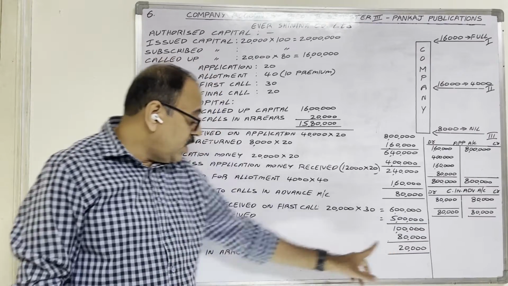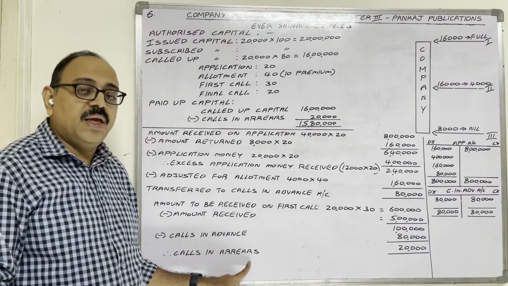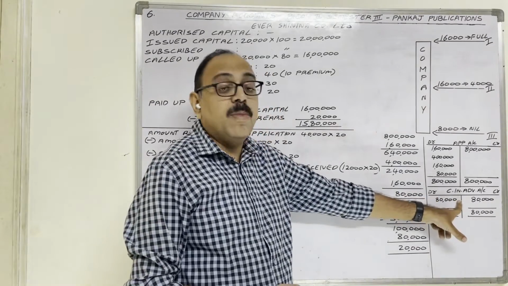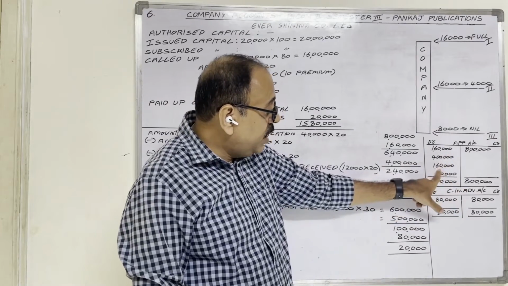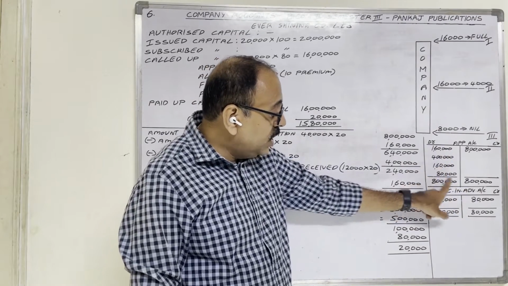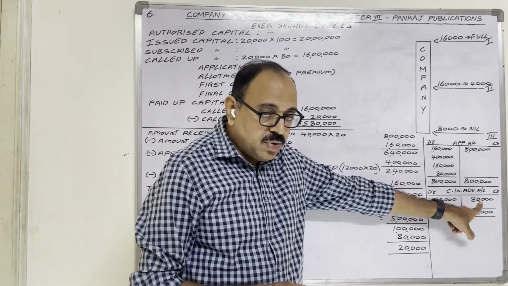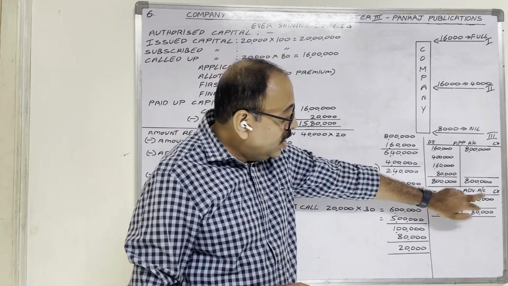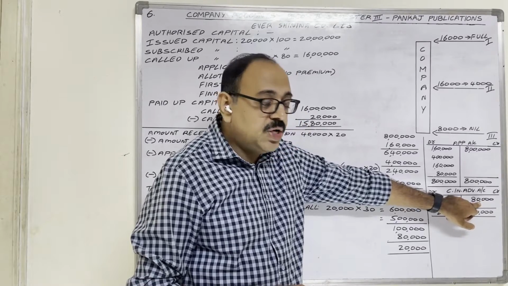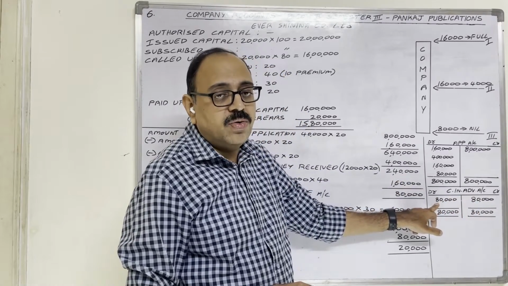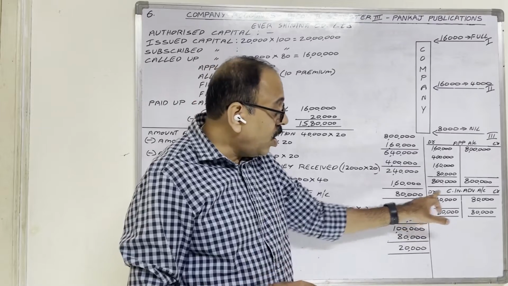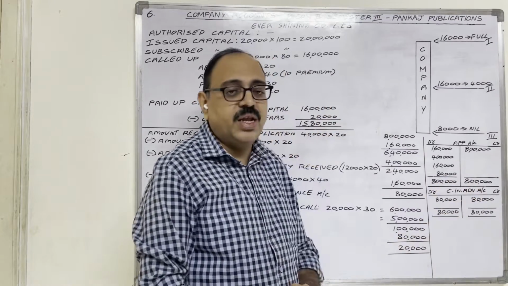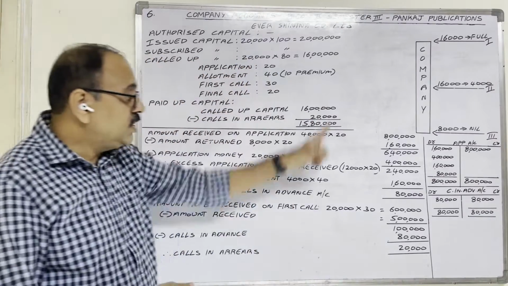Therefore, this 20,000 is known as calls in arrears. And this calls in arrears information I have also shown here in the form of an account. So from the application account, 80,000 is transferred to the calls in advance account. So there is a credit balance of 80,000 in the calls in advance account. That amount is transferred to the share first call account. 80,000 is debited in the calls in advance account. Thus, the calls in advance account is also closed finally. So this is the meaning of the present problem.